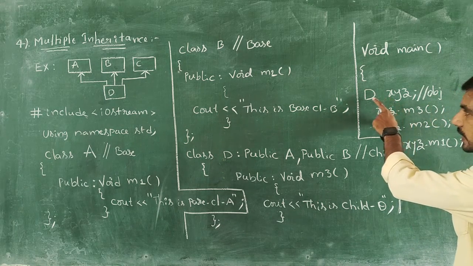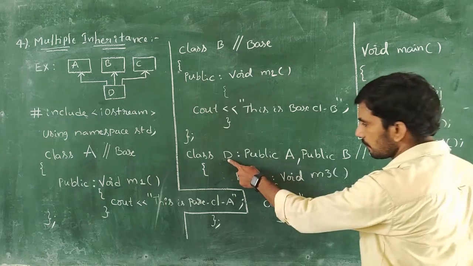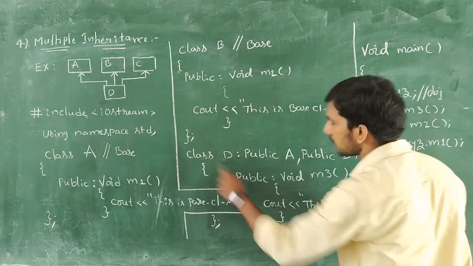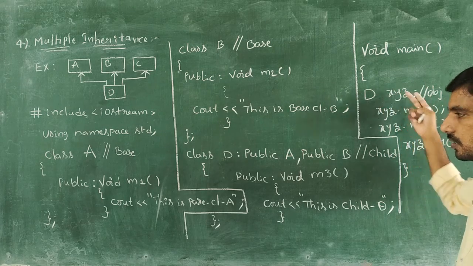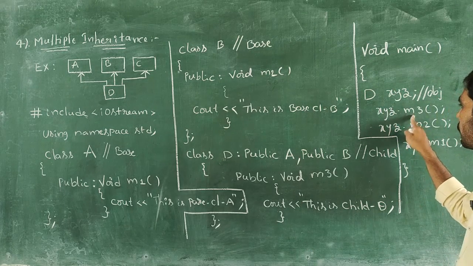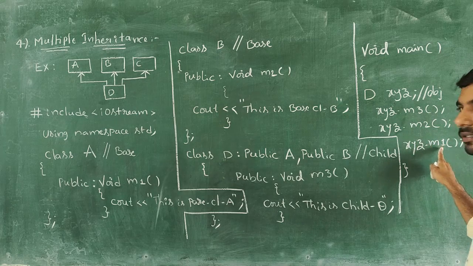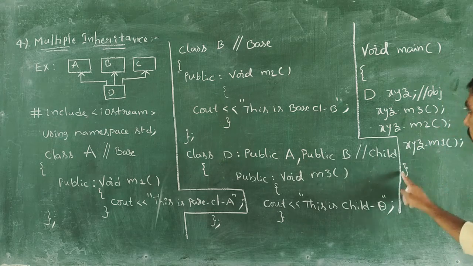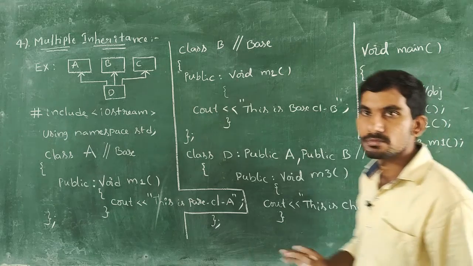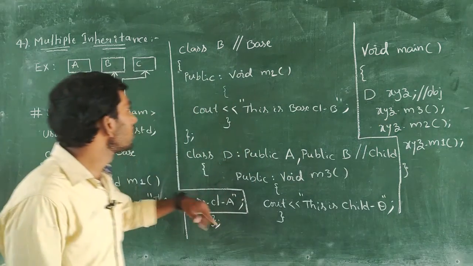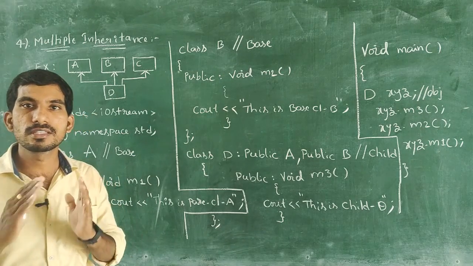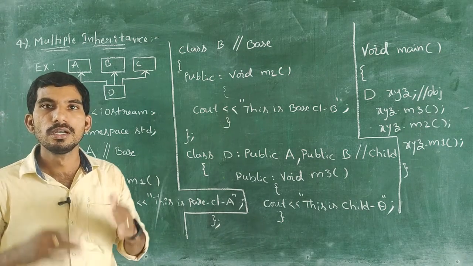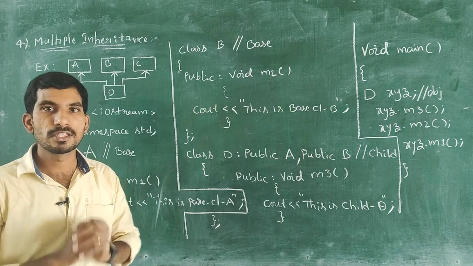See this one, D class has three functions: m3, m2 and m1. With the help of the D class object, we can call the m3 function, m2 function and m1 function, and finally closing the main function. So this program is related to multiple inheritance in C++. This is the simple example related to multiple inheritance in C++.